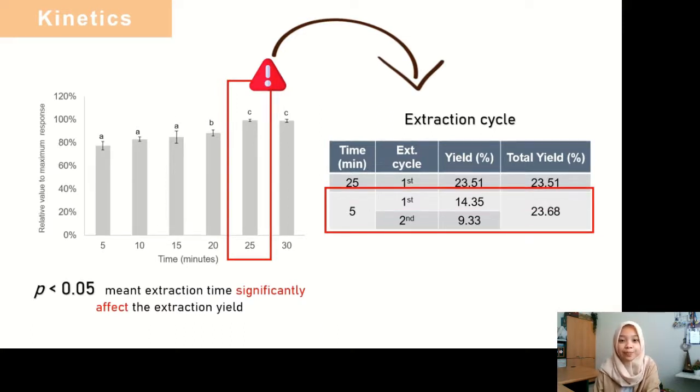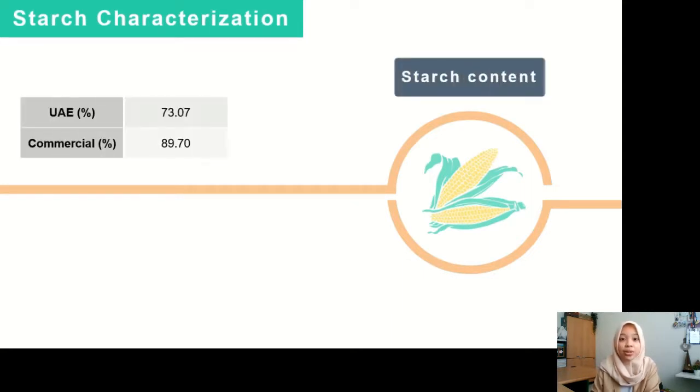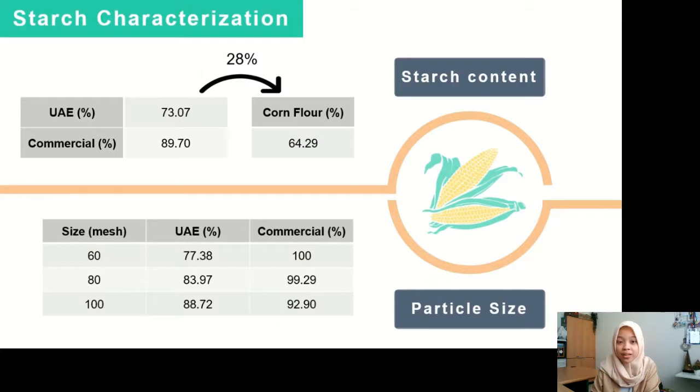Last but not least, the starch characterization. The evaluation also compared the ultrasound-produced starch to the commercial starch. The starch content for the ultrasound-produced starch was 73%, and the commercial starch was 89%. The starch content for the corn flour was 64%. However, production using ultrasound can only extract 28% of it. Then, starch particles from ultrasound production that passed through 100 mesh were only 88%. In contrast, the commercial starch was 92%.